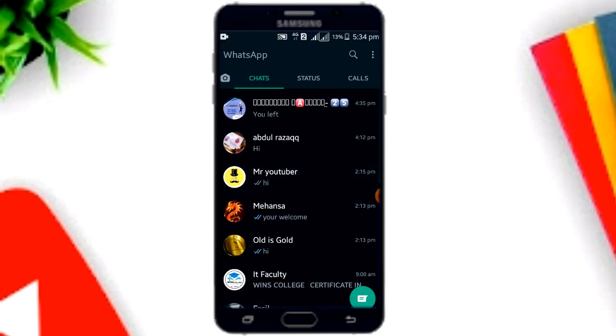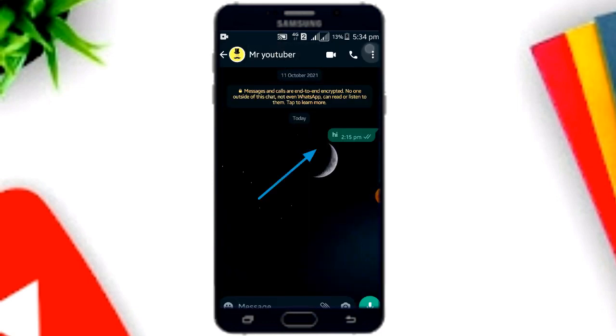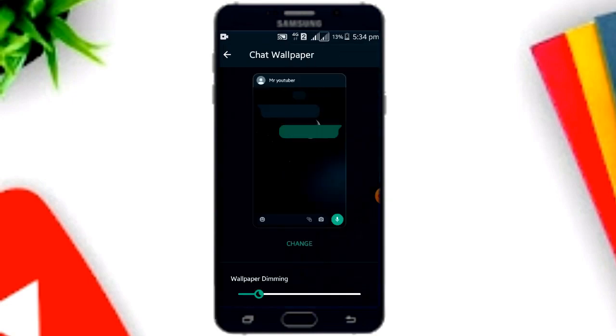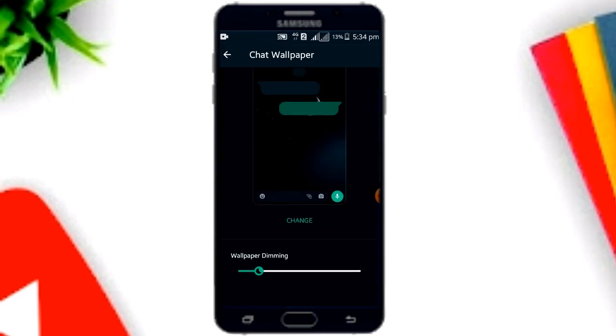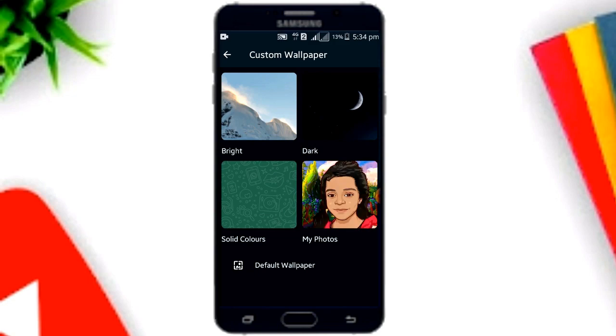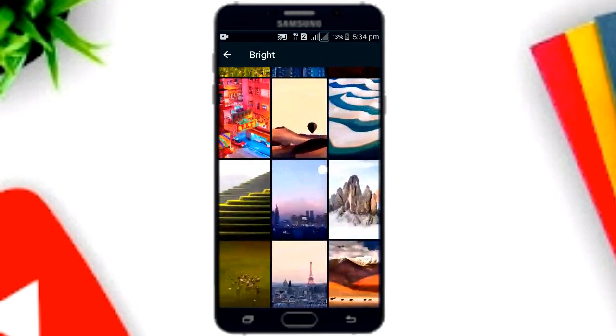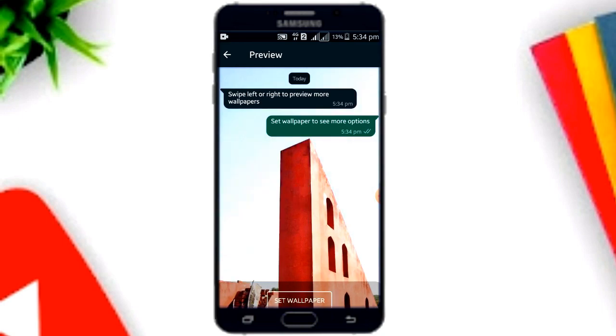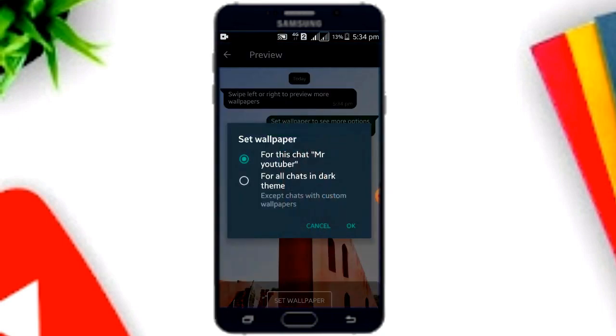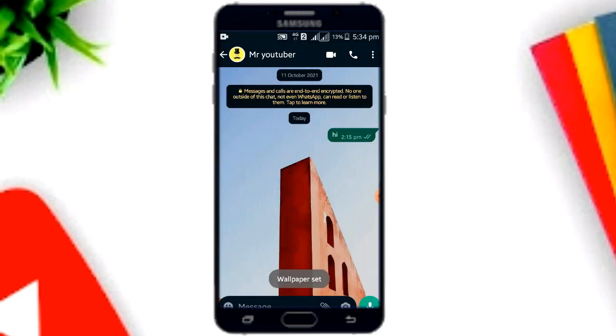Click on the special chat and click on the 3 dots. After that, wallpaper. After that, click on change. After that, if you want, I will click on this and set wallpaper. For all chats, no, it's my special chat only. Okay, now you can see the chat wallpaper.